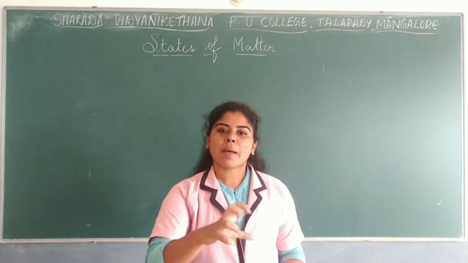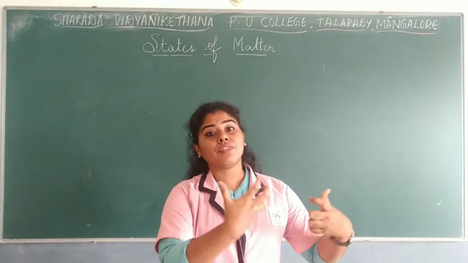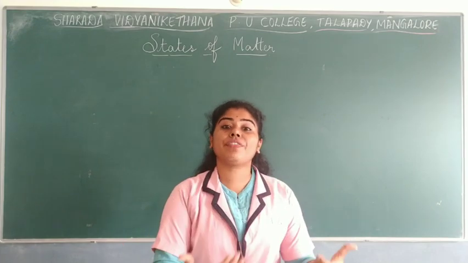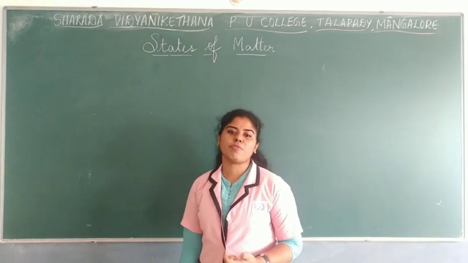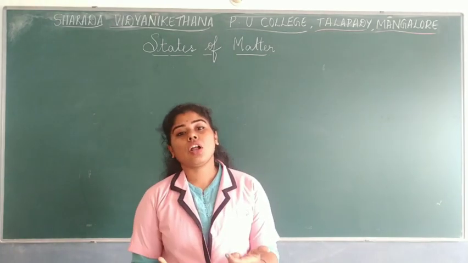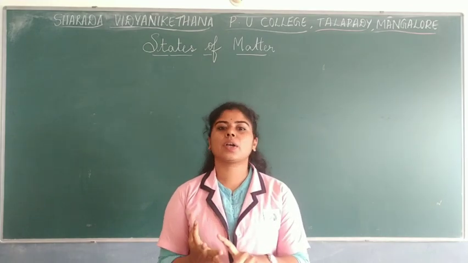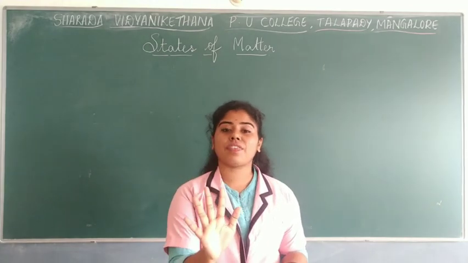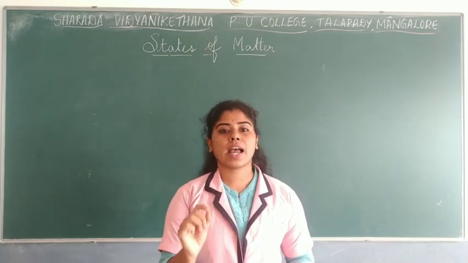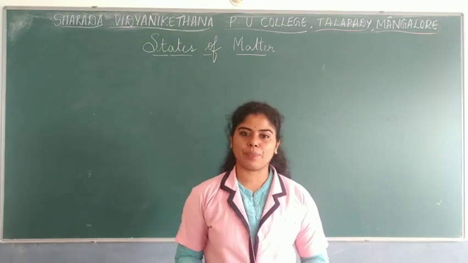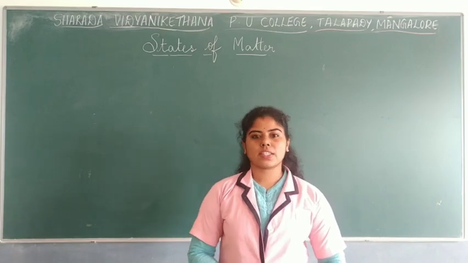Okay, so this is the basic idea of the association of molecules and the way they can arrange themselves in different states. That's why we talk about this chapter, states of matter. Now as you all know, of the states of matter mainly there are three: solid, liquid and gas. Totally there are five. The fourth one is plasma and the last one is Bose-Einstein condensate, BEC. Now let's talk about generally the solid, liquid as well as gaseous state.